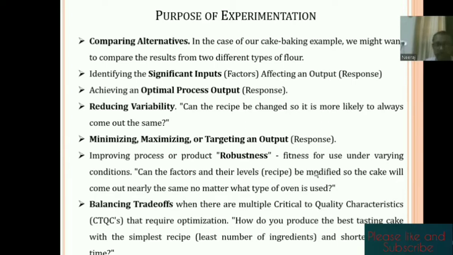Robustness is basically how robust your system is: if we change something, do we still get the same output or not. Balancing trade-off is how we find the critical-to-quality characteristic for a required optimization. How can we produce the best taste of the cake? So these are basically our purposes of experimentation.